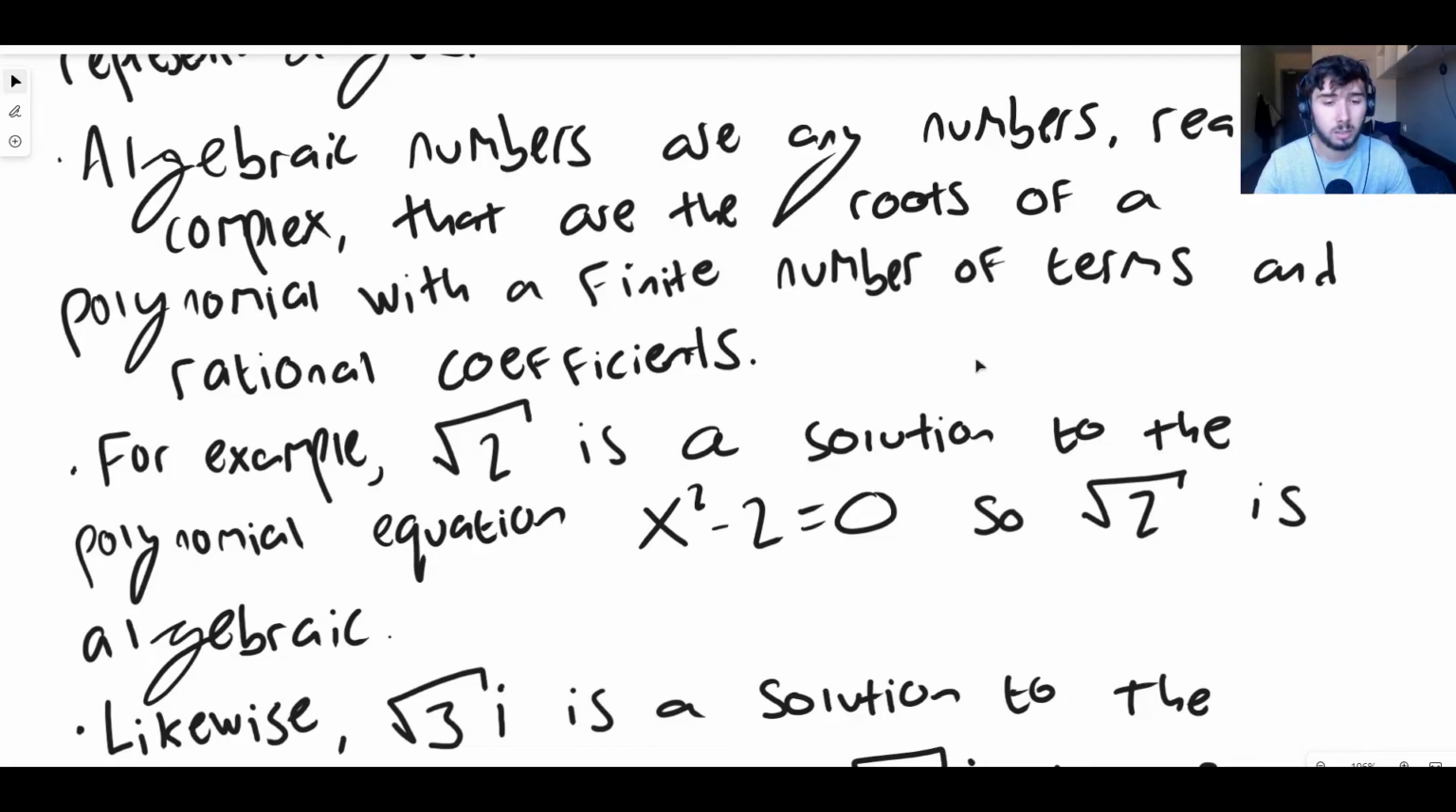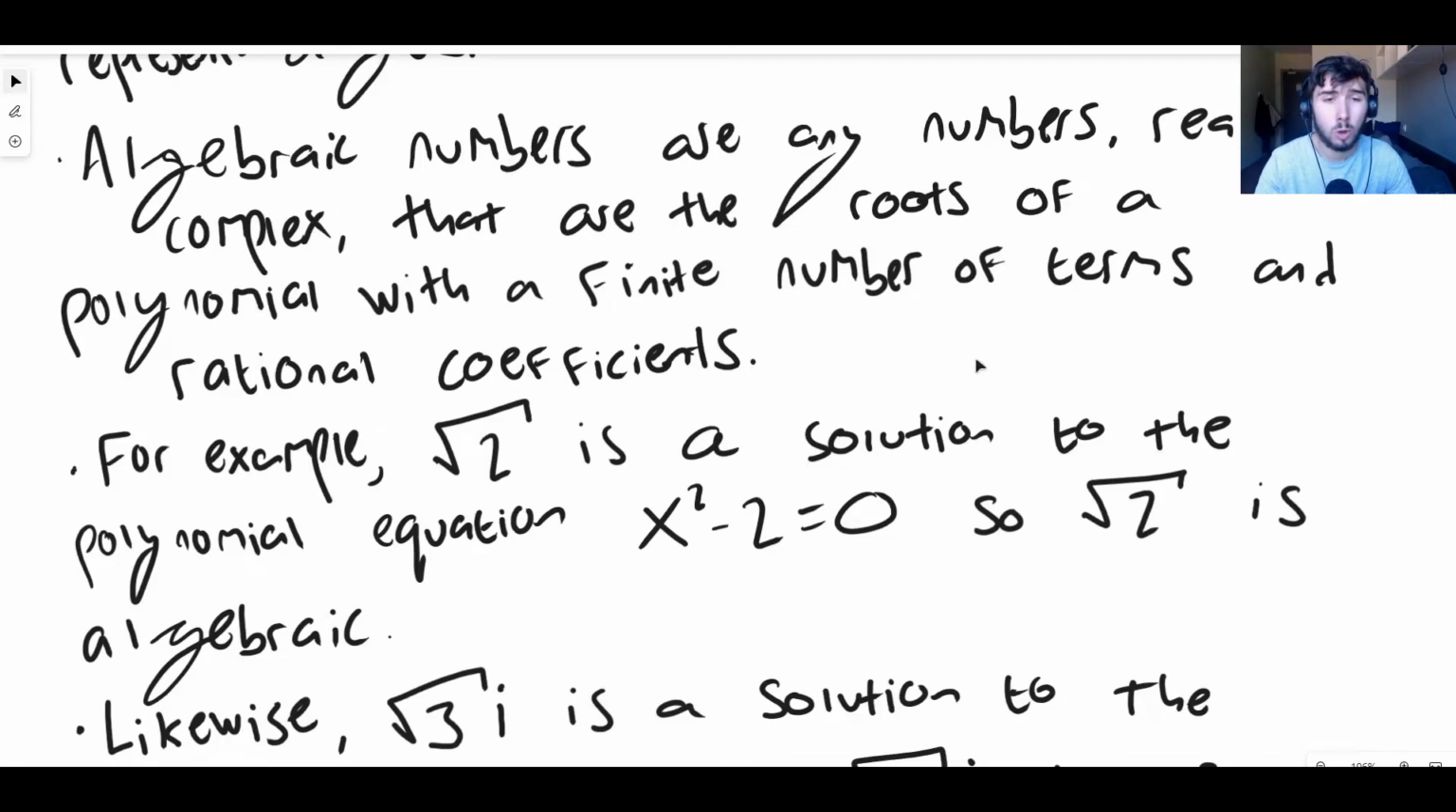As long as those are written in the form ax squared plus bx plus c, as long as a, b, and c are rational numbers, if you solve it for x, the answer is always algebraic. That's the definition of an algebraic number. It's a number which is the solution to a polynomial equation.